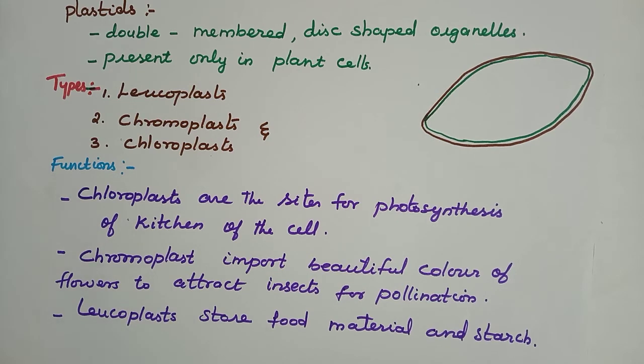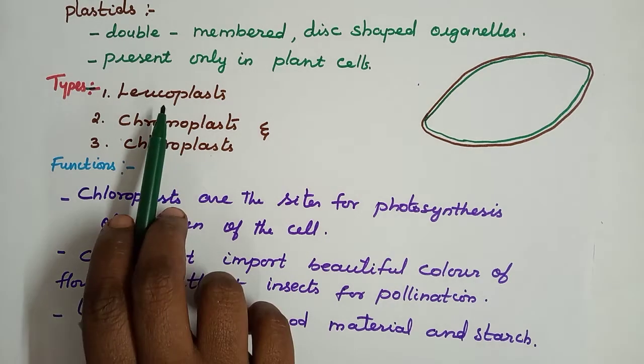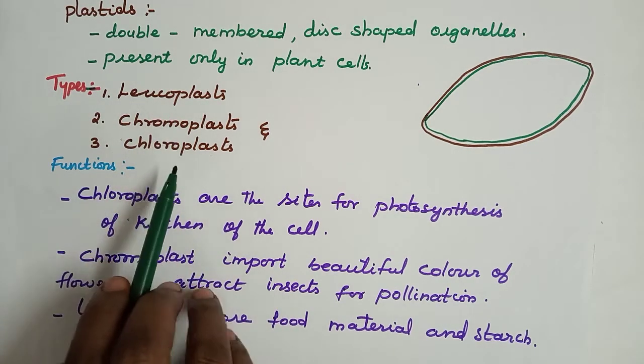And there are three types of plastids: leucoplast, chromoplast, and chloroplast.